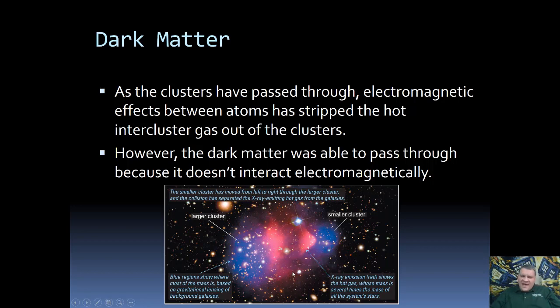The reason why this gas has been slowed down is actually because of pressure. As the two clouds passed through each other, the gas pressure of these two gas clouds slowed each other down so that they didn't move as fast as the galaxies barreling through.